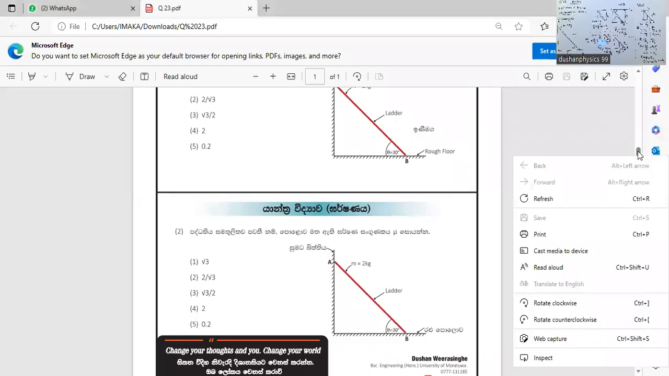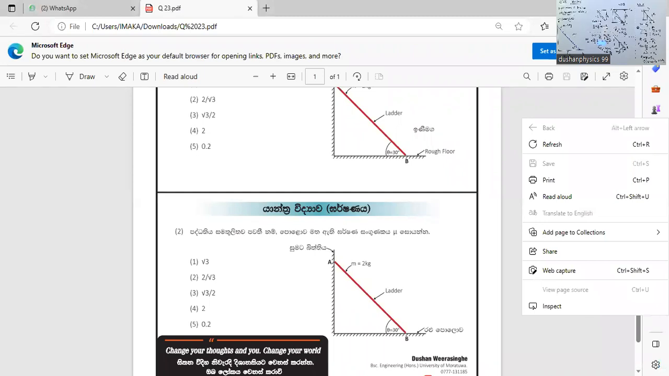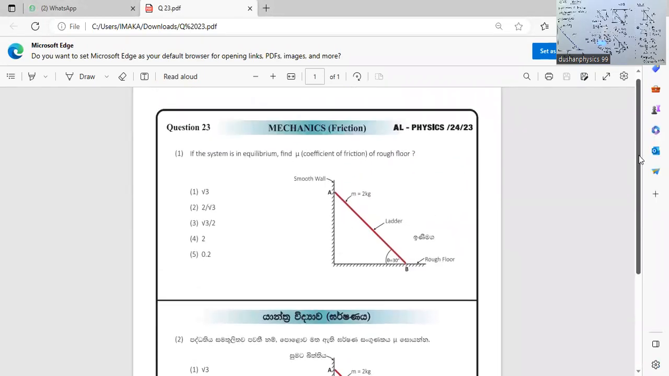Question number 23. As you can see on the screen, there is a ladder of 3 kilogram, 2 kilogram, leaning on a smooth wall and rough floor. They ask, if the system is in equilibrium, what should be the coefficient of friction between this particular rough floor and ladder.